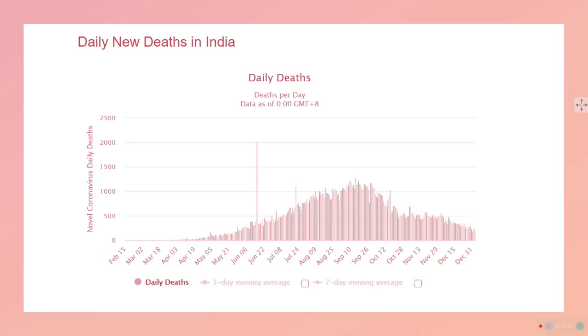So in that case, what happens is the bar will be very small. What is this actually? It is the daily deaths per day in India, happening right from April till this moment. Why can I show this graph? Because the graph is showing a decline. The data is showing that we are getting fewer deaths nowadays due to the unfortunate novel coronavirus, correct?